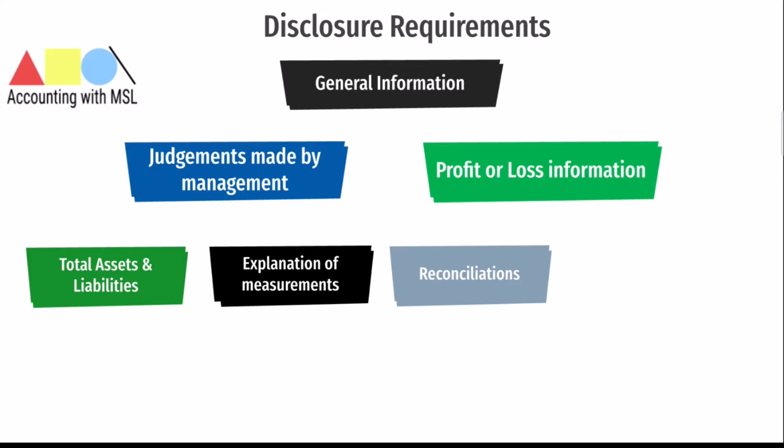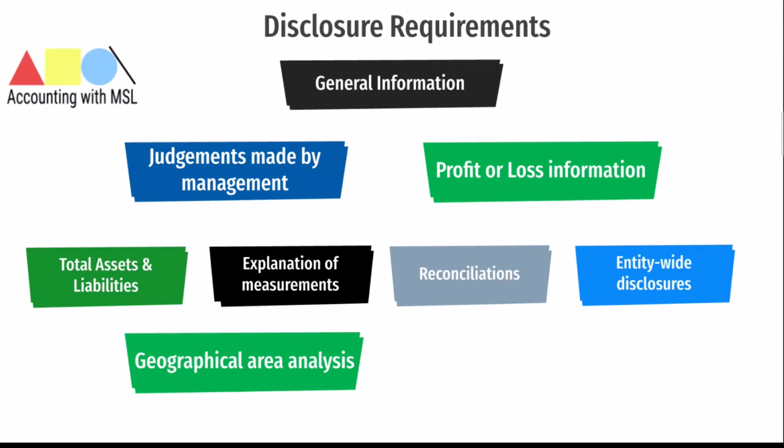Also must be disclosed are some entity-wide disclosures that are required even when an entity has only one reportable segment. Some of this will include information about each product and service or groups of products and services. The next will be an analysis of revenues and certain non-current assets by geographical area. And here there must be an expanded requirement to disclose revenues or assets by individual foreign country if this is material, irrespective of the identification of operating segments.